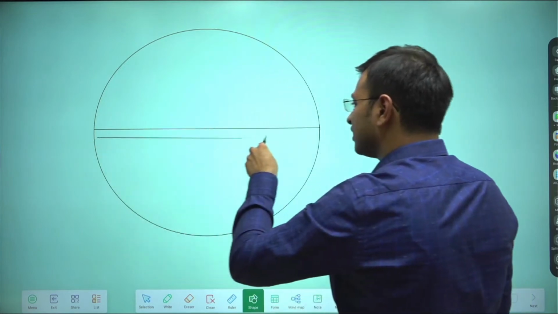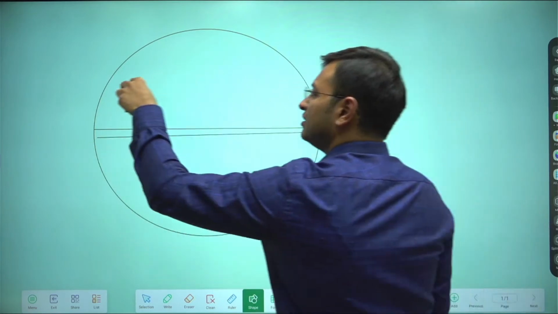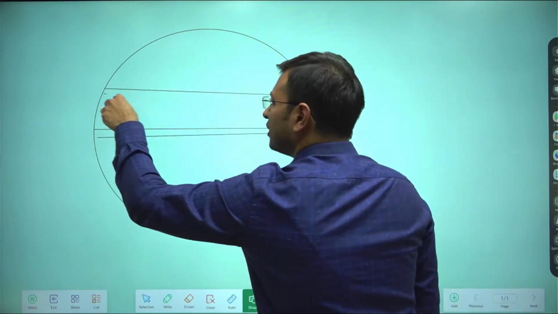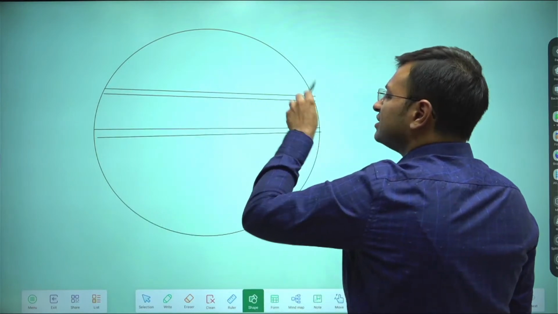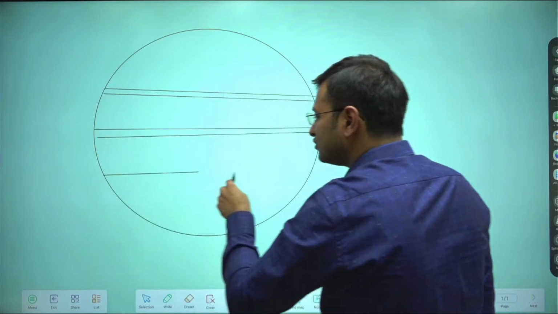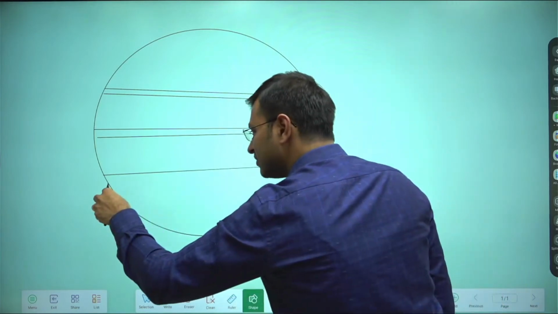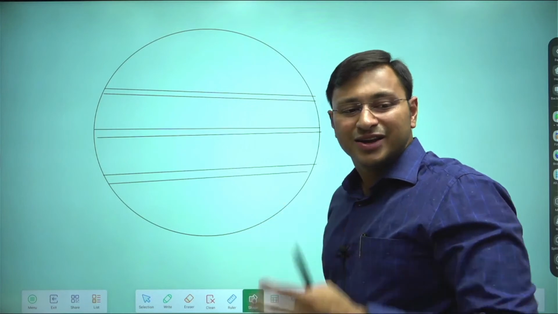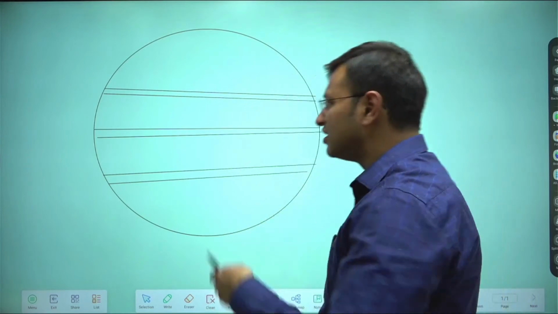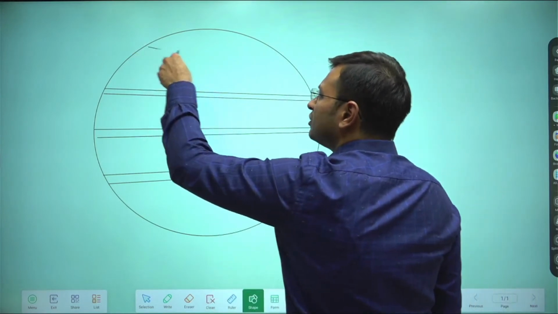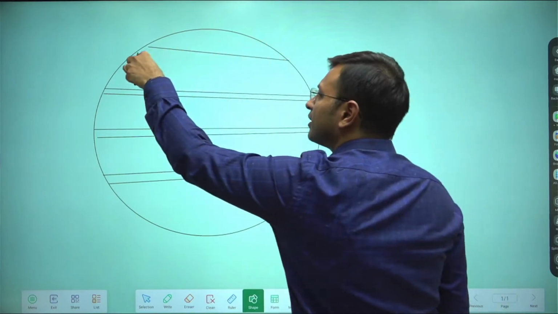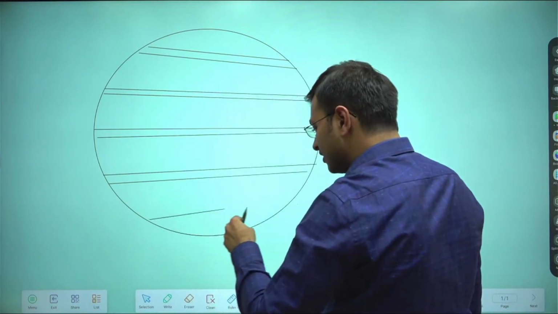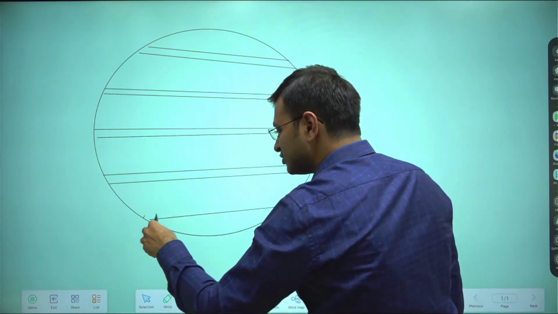You have two subtropical high pressure belts, one per hemisphere, at around 30 to 35 degrees north and south. Then you have the subpolar low pressure belt, our SPLB. You again have the subpolar low pressure belt in the other hemisphere.